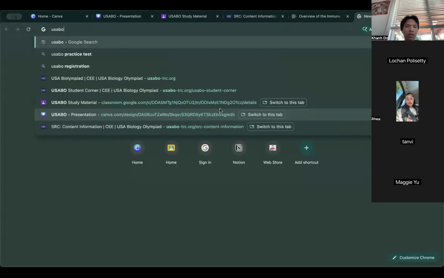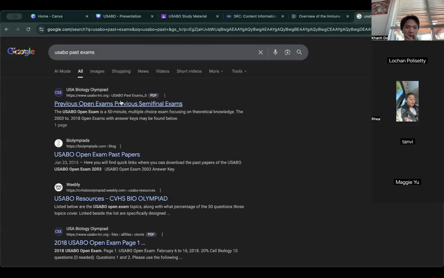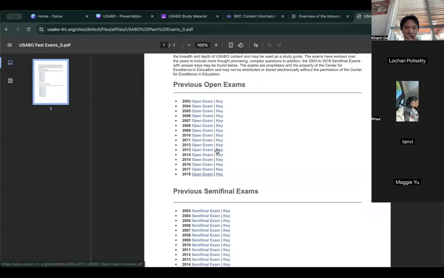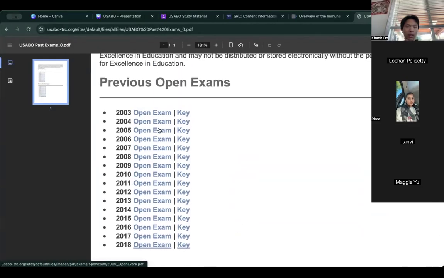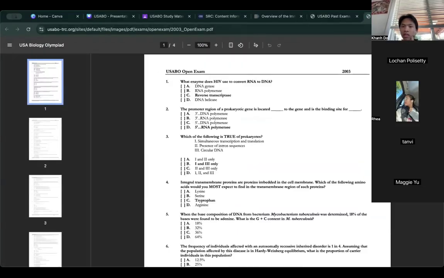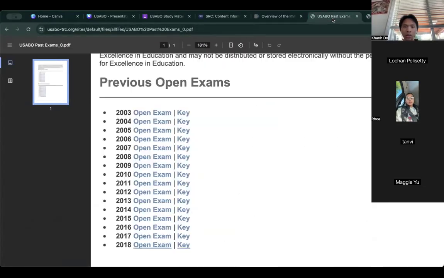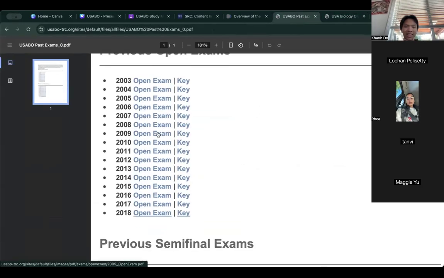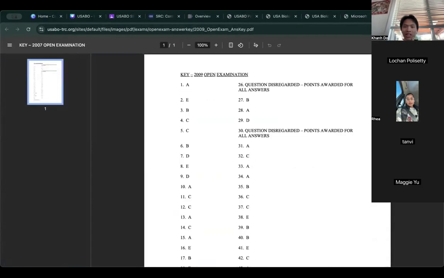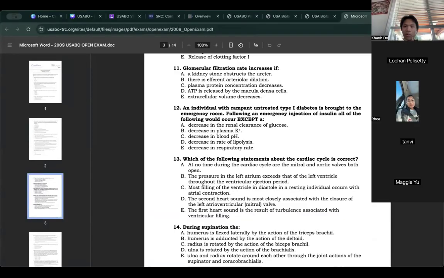And I have it attached to the material also. The past exams, click on this. You should find every open exam sample all the way from 2003 to 2018. See, it has the answers right here. The open exam itself is just the questions. Yeah, questions and then answer key. I guess it differs from year to year.